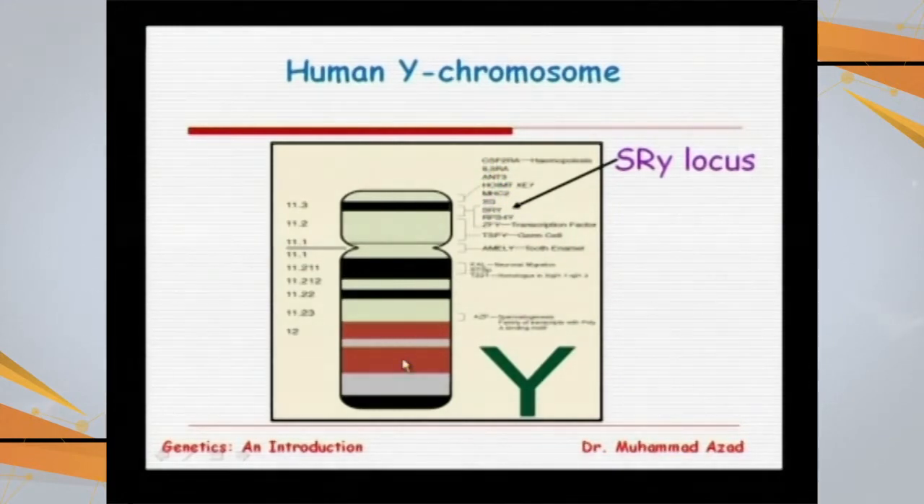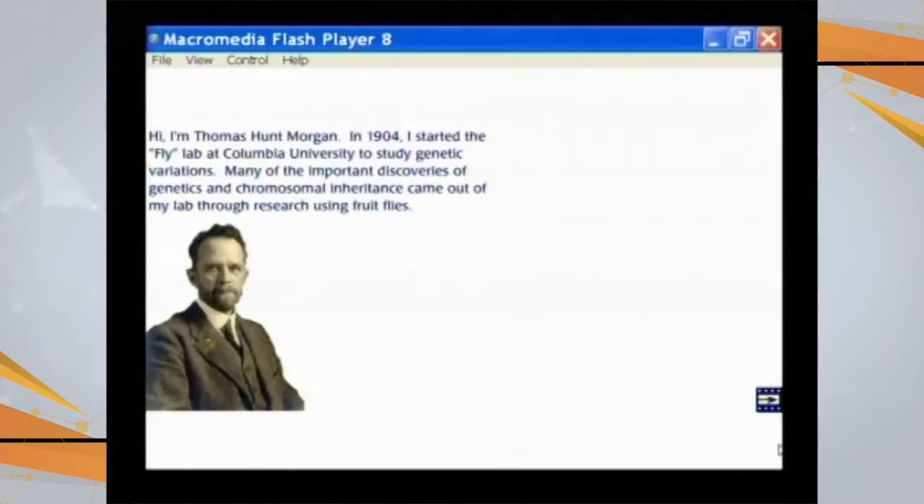So this is the Y chromosome, and here this is the part which is called the SRY locus. This SRY locus is called the sex determining region of the Y chromosome. So this is going to determine the sex as male. This is the shorter segment of the Y chromosome.